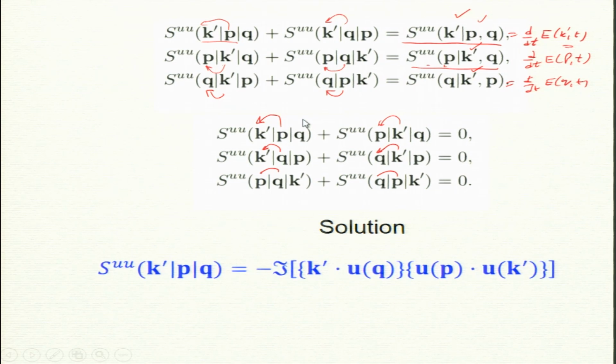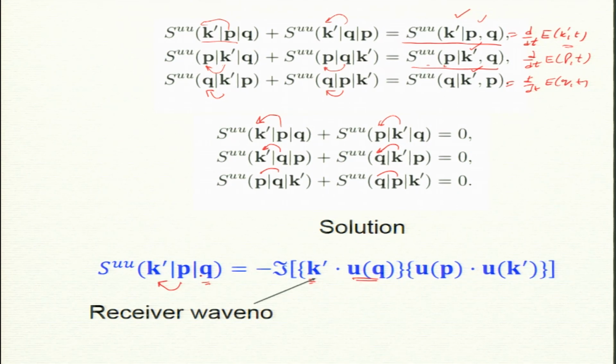The solution is this. The energy going from P to K prime with Q as a mediator is a dot product. K prime is the receiver wave number, and this is dotted with the mediator mode.